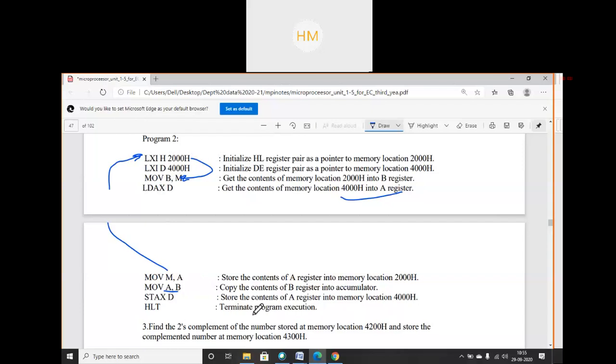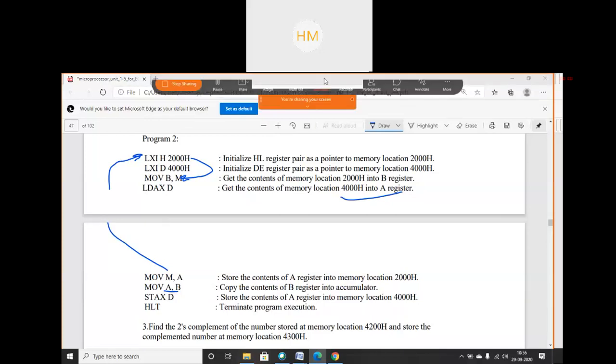Write down the third program. Find the 2's complement of the number stored at memory location 4200 hex and store the complemented number at memory location 4300 hex. Finished writing the program?